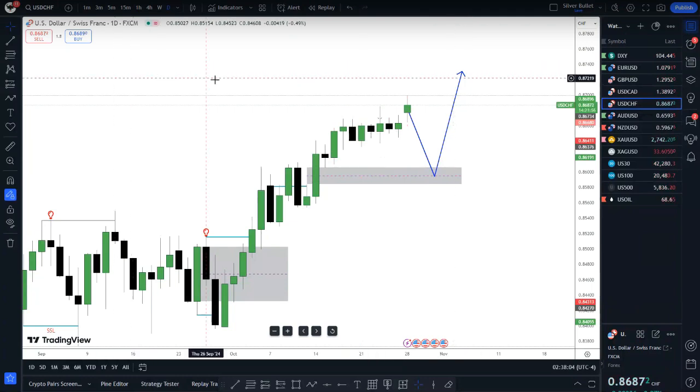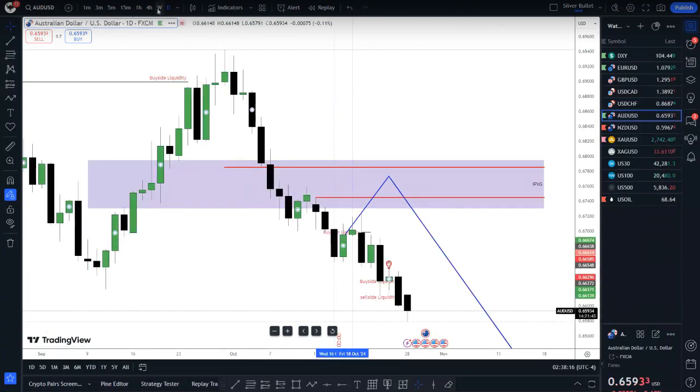And don't forget, we also have Swiss franc CPI. Is it CPI this week? Yes. We also have Swiss franc CPI this week, so I will be careful on this one here. So let's go down to Aussie. We start on a weekly chart as well here.